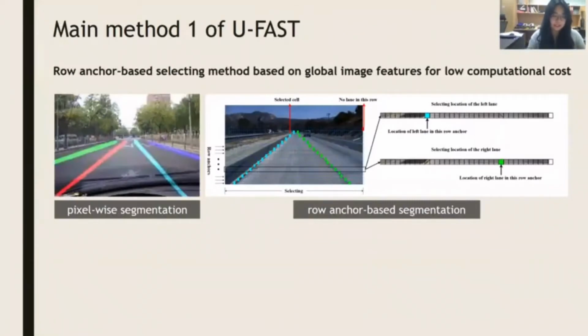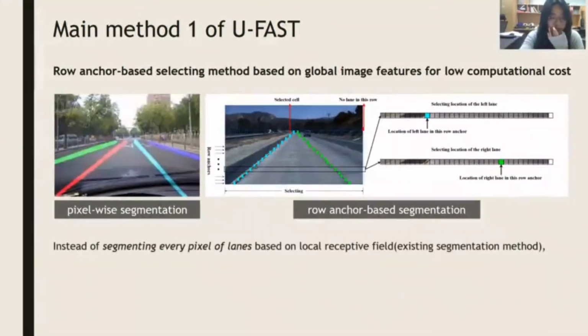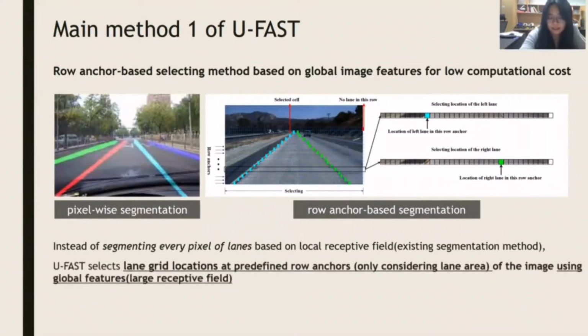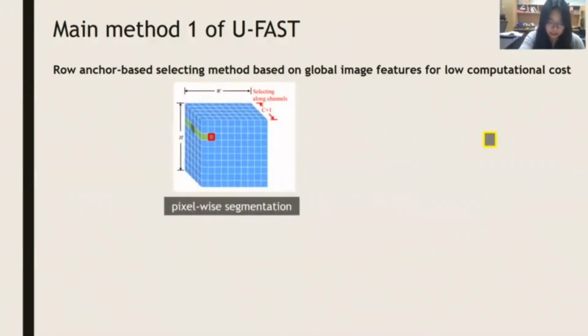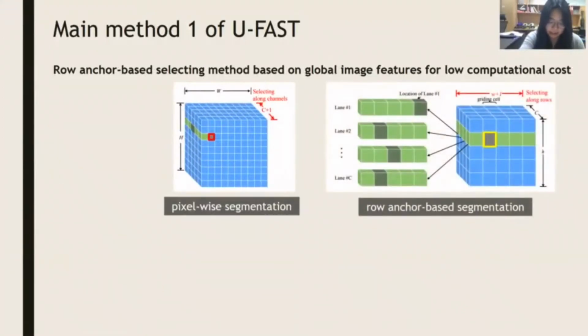To implement fast speed and solve the no visual clue problem, the first main method of UFast is a row anchor-based selecting method based on global image features for low computational cost. Instead of segmenting every pixel of lanes based on local receptive field, UFast selects lane grid location at predefined row anchors, only considering the lane area of the image using global features, which have a larger receptive field. These pictures show the difference of original segmentation and row anchor-based segmentation.